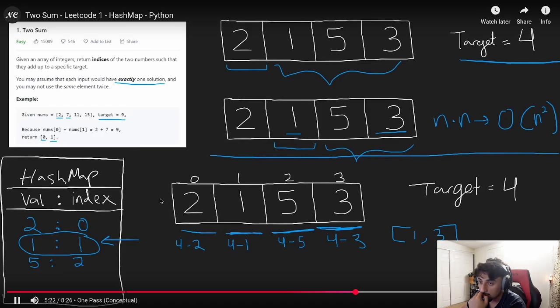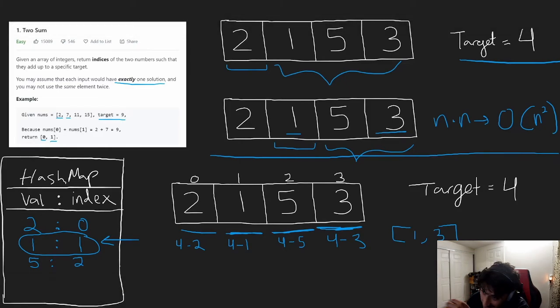Don't have to initialize our hash map. It can be initially empty, and then we can just iterate through this array in one pass. Now, the reason the algorithm can work in that way with just one pass is this. So let's say we had a giant array, right? We know for sure that there are 2 elements in this array that sum to our target, right? We don't know where they are. They're at some arbitrary location. When we visit the first one of those elements, our hash map is only going to be this portion of the array. It's only going to have the values that came before the first value.